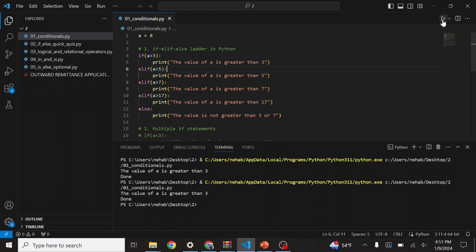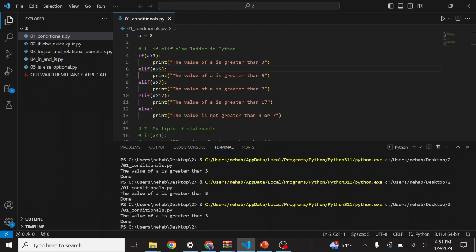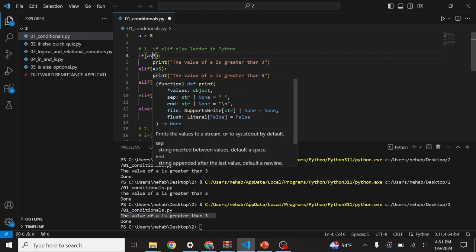So let's run this command. You can see here that only this command ran, right? The value of a is greater than 3, right? So this command's output is this. Suppose I put a is less than 3; since you know that a is not less than 3, it will go to the next command. a is greater than 5, right?